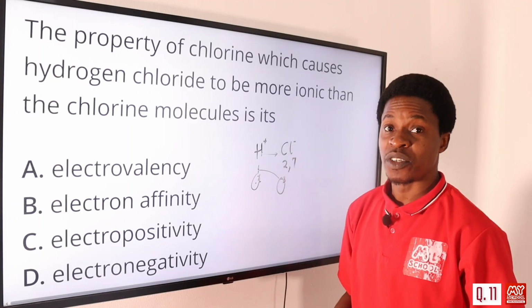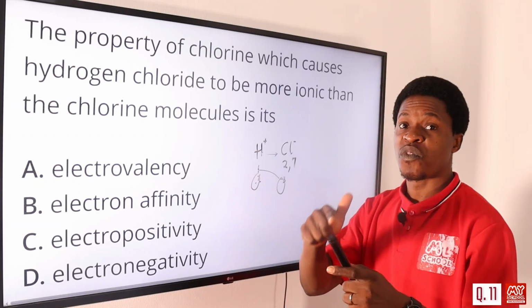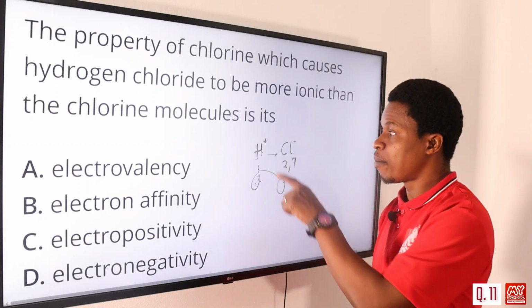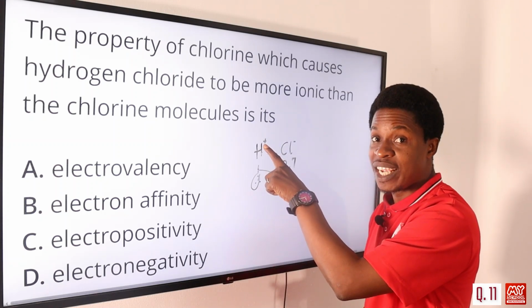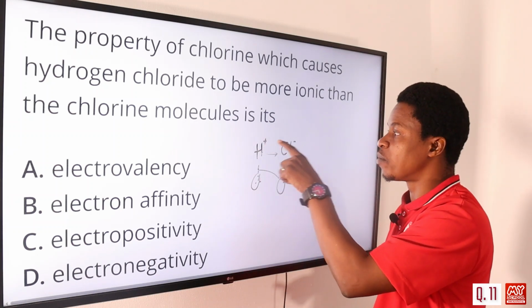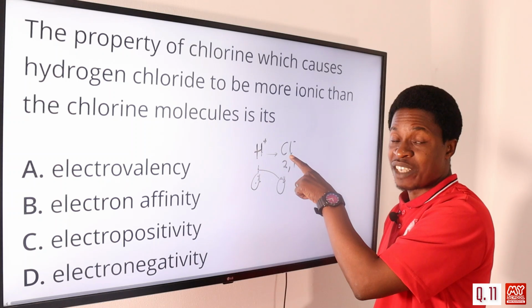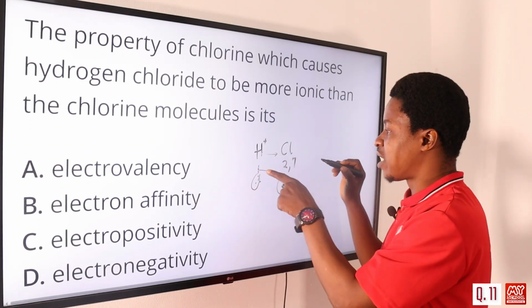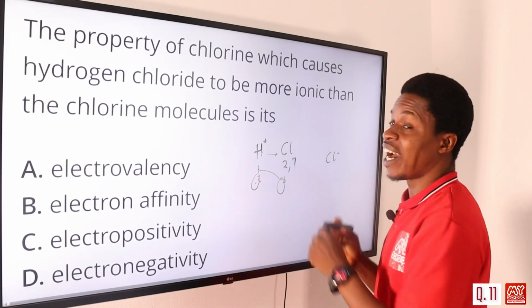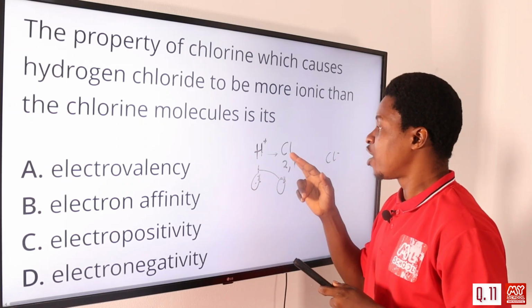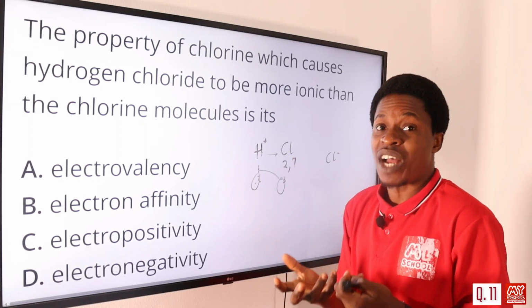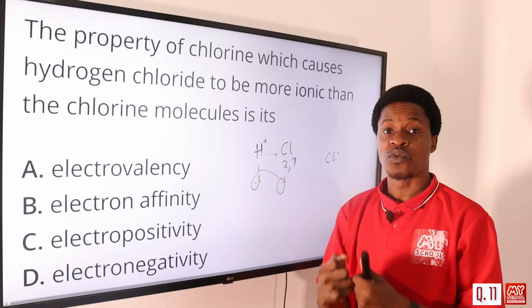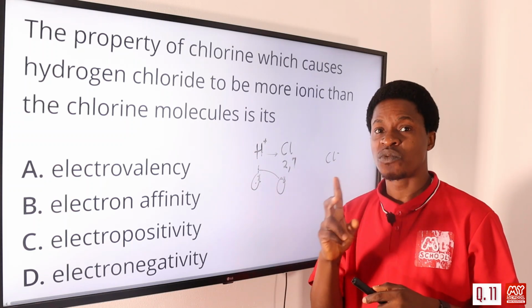Ionic bonding is the bonding that is formed when there's transfer of electrons from the metals, usually to non-metals. Even the hydrogen is not a metal, but because it has a valence electron of +1, which means 1 electron rich. Because chlorine actually needs 1 electron, it formed chloride, it was already chlorine before. When it gains 1 electron, it becomes the chloride ion here. Because it loves more electrons, it wants to attract more electrons to itself, and when it undergoes a chemical reaction, that phenomenon is what we call electronegativity.